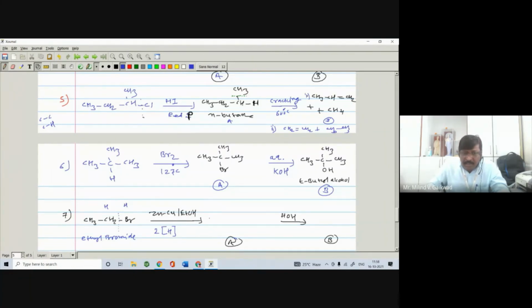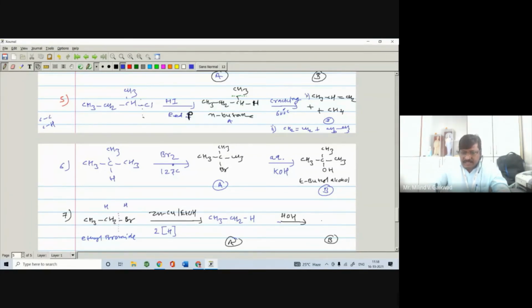So what you are getting? You are getting here CH3, CH2 and H, right? And further, this compound is treated with water. Actually, there must be some printing mistake. There should not be only water, there must be some other reagent also, but leave it.